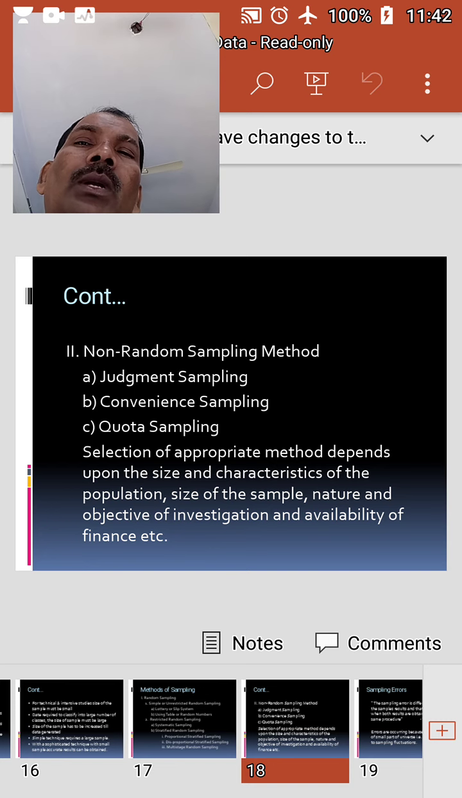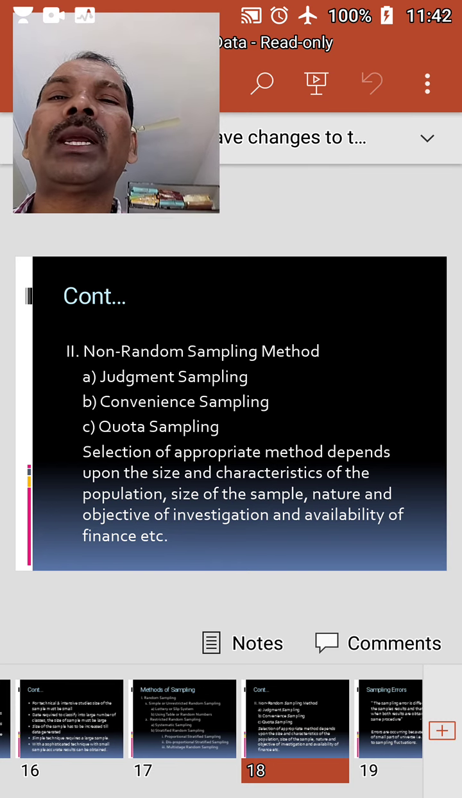Total sample is equal to 100, strata is equal to 100, 200, 300, 400. Each sample will be in the ratio of 10 by 100, 20 by 100, 30 by 100 and 40 by 100. Hence 100 into 10 by 100 is equal to 10. Thus 20, 30, 40 units are selected from each stratum respectively.